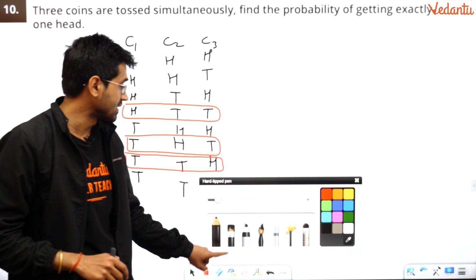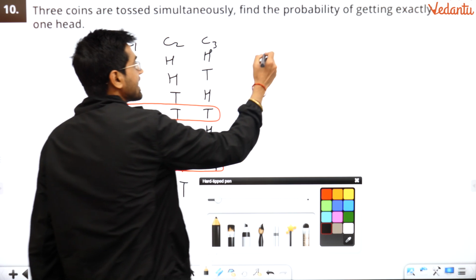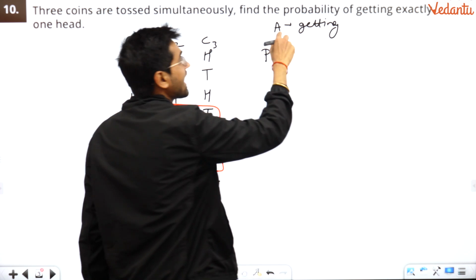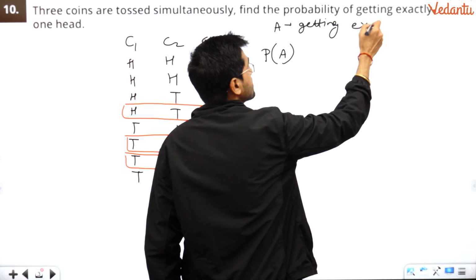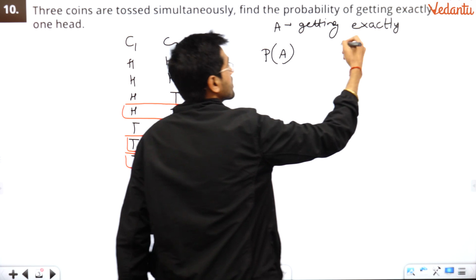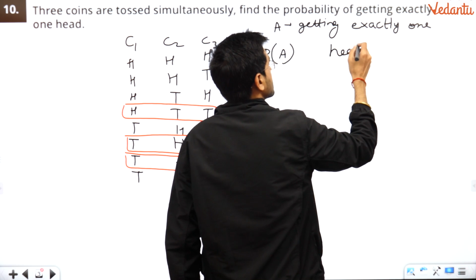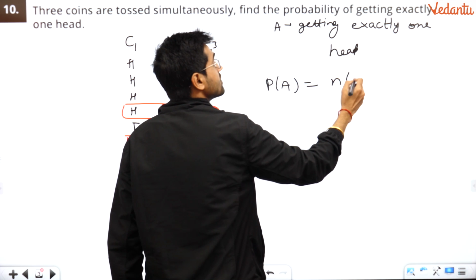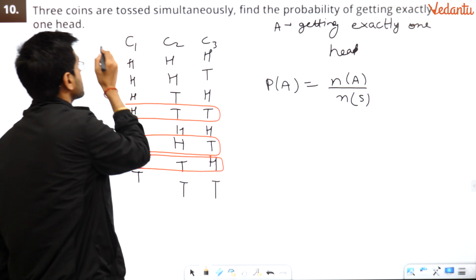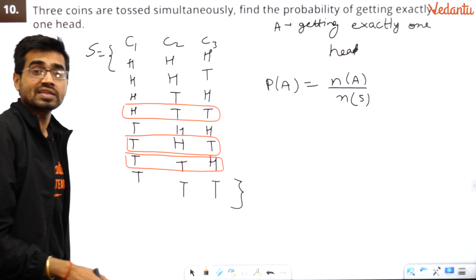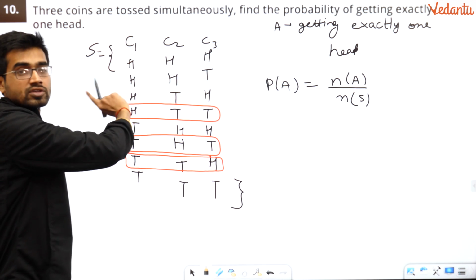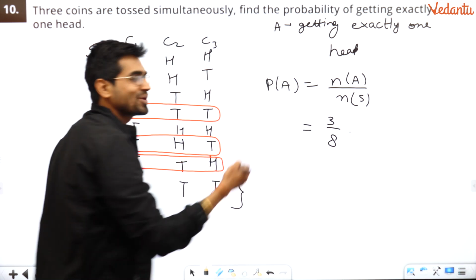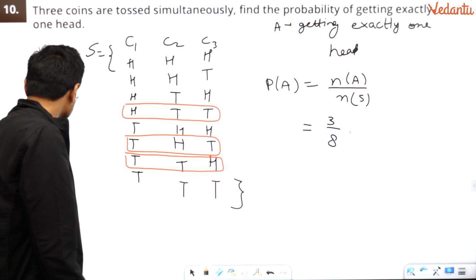I've told you in the probability previous session that for the probability of any event A, where A is getting exactly one head, you have to mention what event you are considering as A. This is the mathematical way of writing probability. So the probability that A happens is the number of elements in A upon the number of elements in the sample space. This is my sample space. How many elements are there? 8. And in A you have 3. So the answer is 3 by 8. Simple, is it? It's too simple. Let's take up the next question.